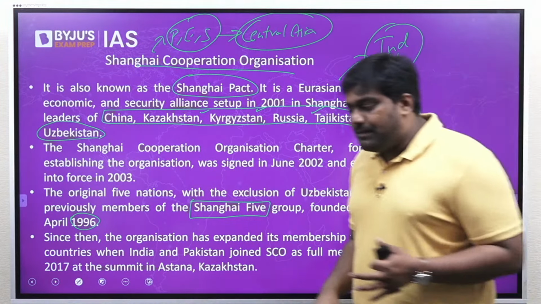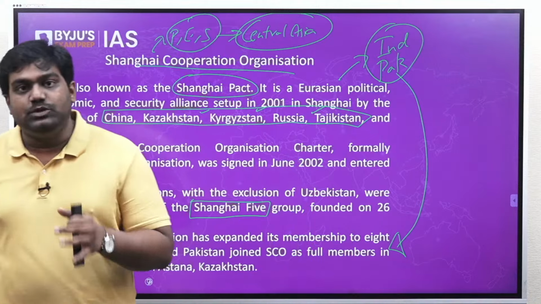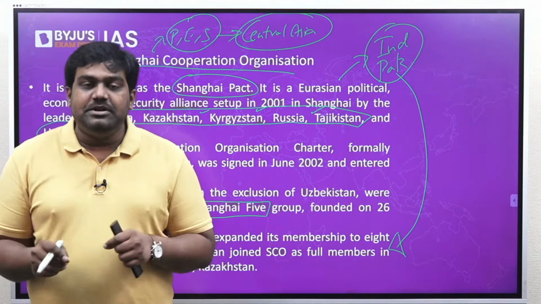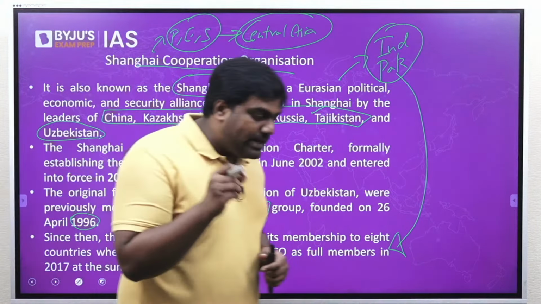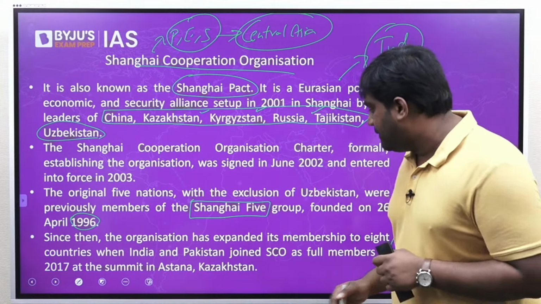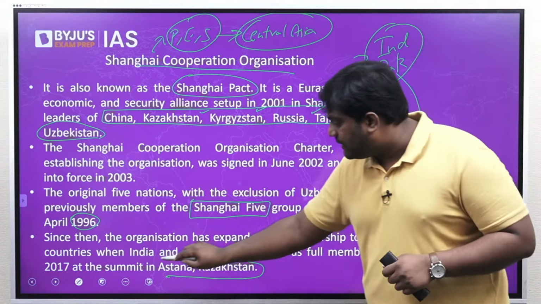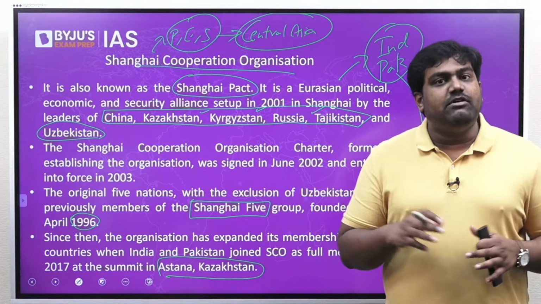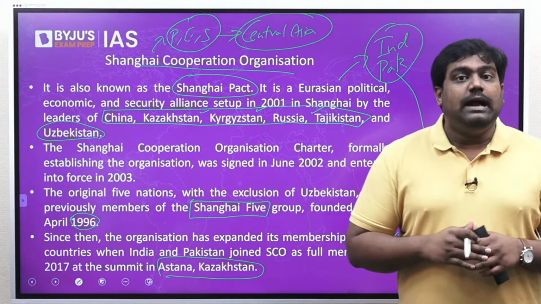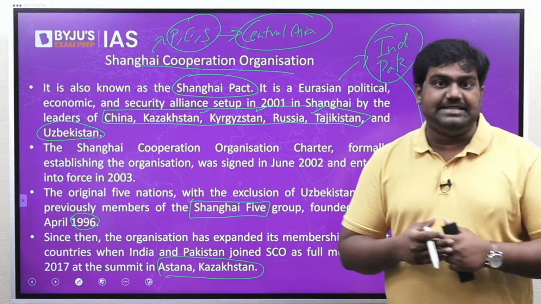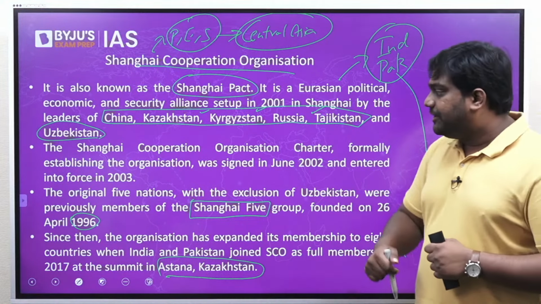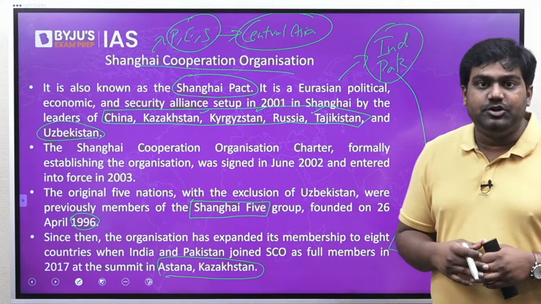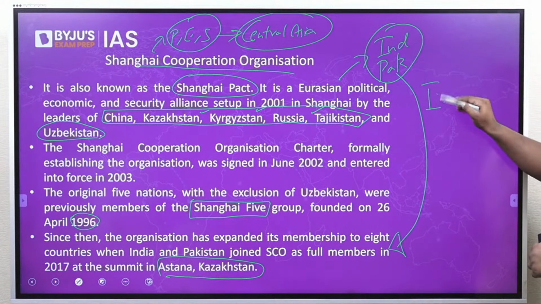Until recently, India and Pakistan were just observers to the SCO, but they were admitted as full-time members in 2017 at the Astana Summit, which was held in Kazakhstan. Last year, another country was added to the group, which is Iran.